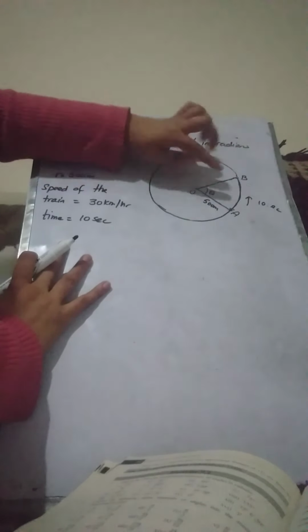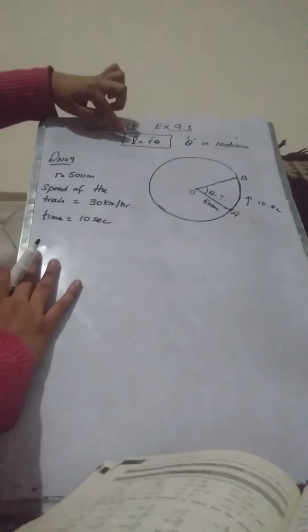Through what angle will it turn in 10 seconds? Okay, through what angle will this train turn in 10 seconds? So we need to find theta. Here we are given the radius r. We know r and we want to find theta. For that, first we need to calculate the arc length. We need to find this length. This is the speed of the train. This is the time which it has taken to cover this distance from A to B.